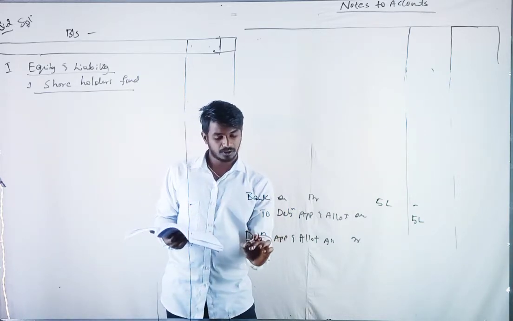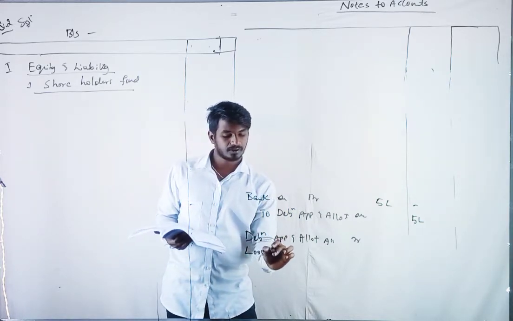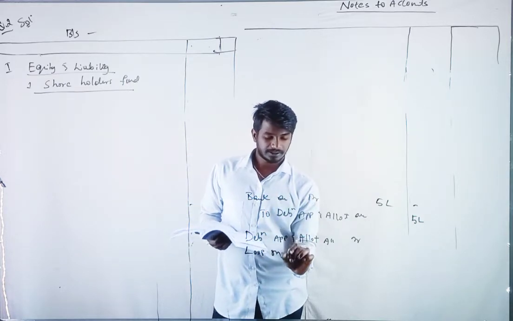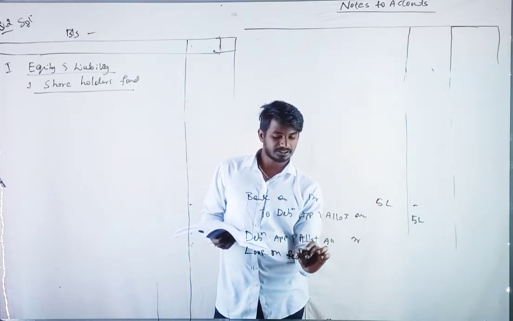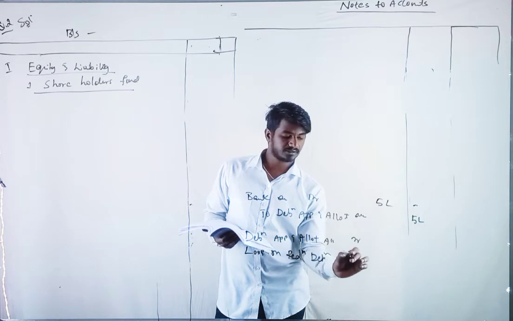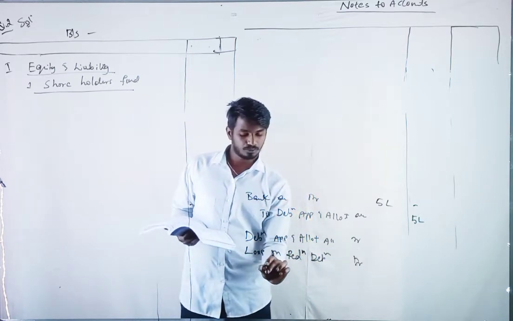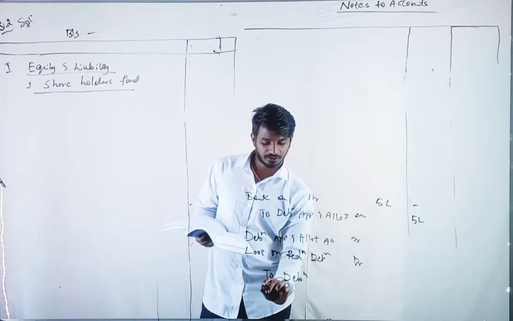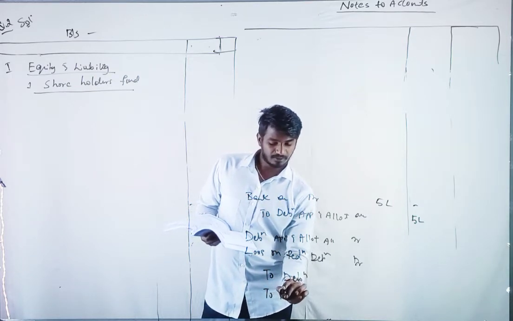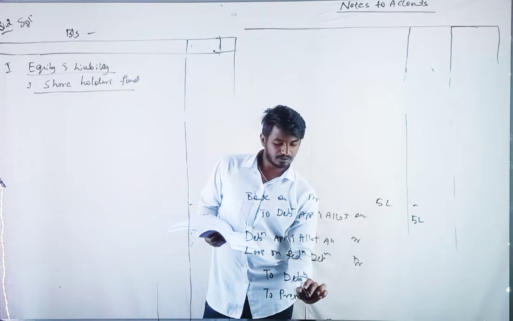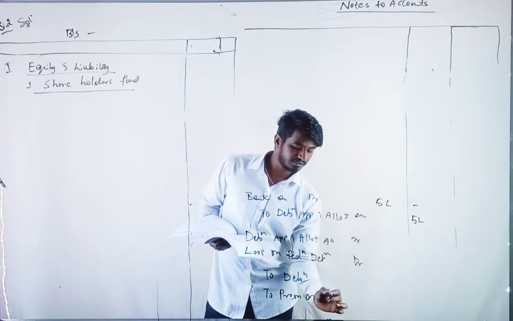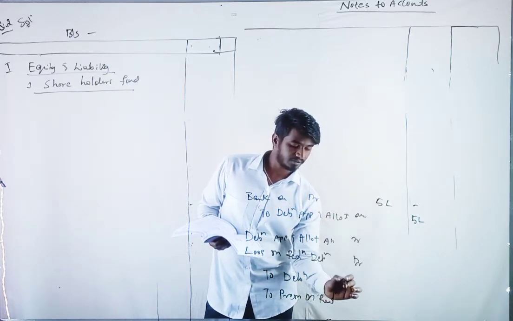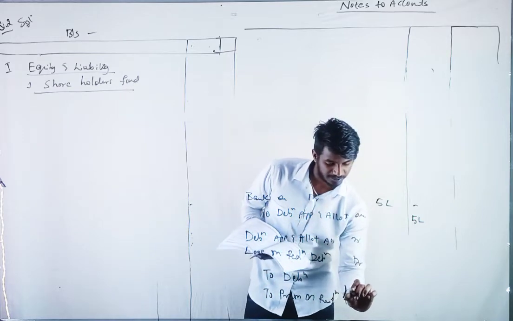And the second entry, debenture application and allotment account debit, and we have redeemable at premium, so loss on redemption of debenture debit to debenture account, and to premium on redemption of debenture.